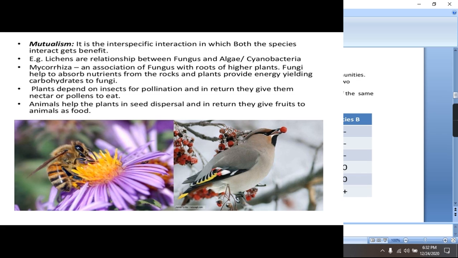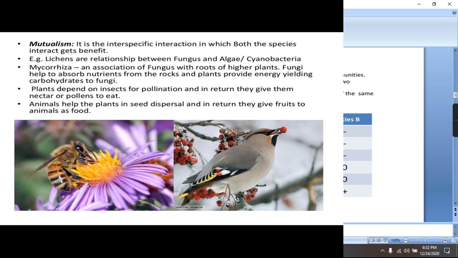You have already studied about these interactions in your earlier classes. For example, the lichens. These are a relationship between fungus and algae. The fungus will provide shelter as well as minerals to the algae, and in turn the algae will prepare the food. Second type of mutualism is the mycorrhiza, the association of fungus with the roots of higher plants. Similarly, the fungus will help in absorbing nutrients from the rocks and the plant will provide food to the fungi.